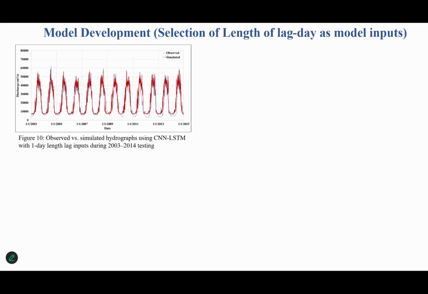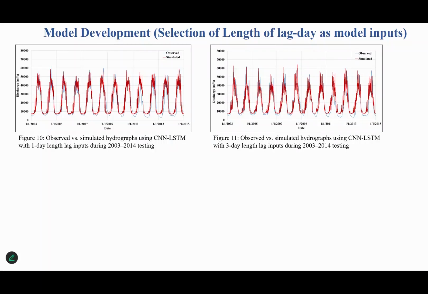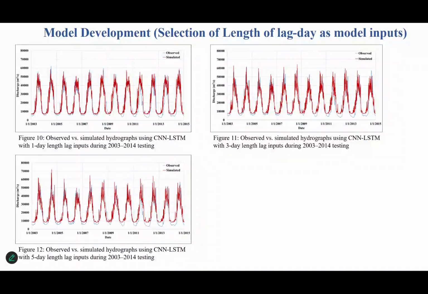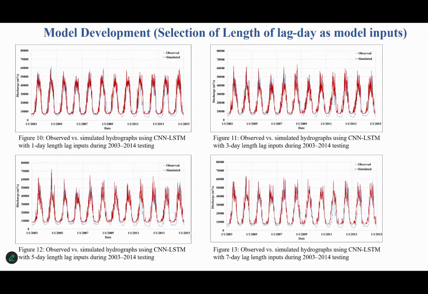Another important criterion which influences the deep learning model is the lag time that will be used in modeling. So I have provided 8 trials varying from 1 day lag length up to 25 days of lag length. And here you can see the hydrograph during the testing phase of 2000 to 2040. In the case of 1 day lag length, you can see the number of spikes in the hydrograph is much higher. As we increase, this is the 5-day hydrograph, this is a 7-day hydrograph. During the testing phase, the spikes start to decrease. This is the hydrograph for the 10-day lag.